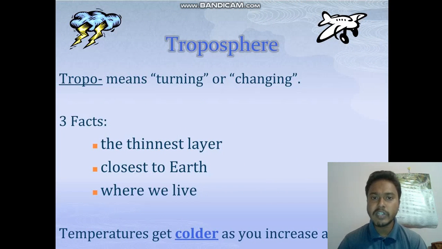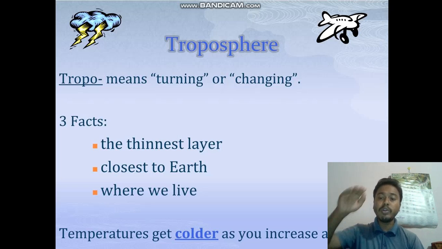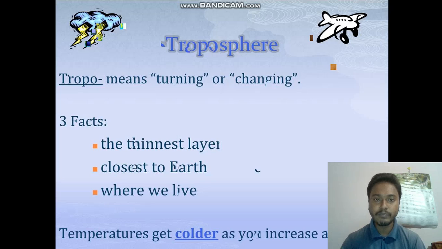Troposphere simply means turning or changing. It's the thinnest layer, closest to earth, where we live, and it gets colder as we go up. As we go up in altitude, the atmosphere becomes colder.